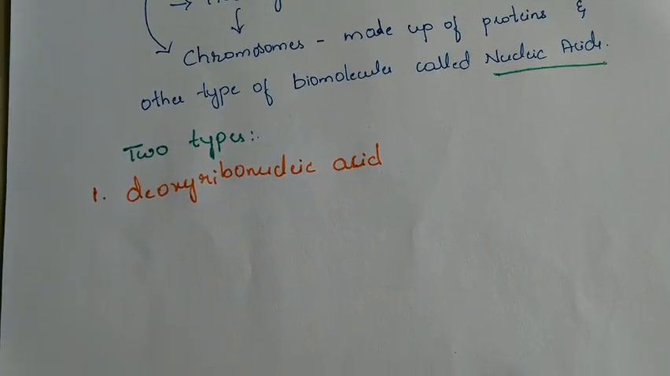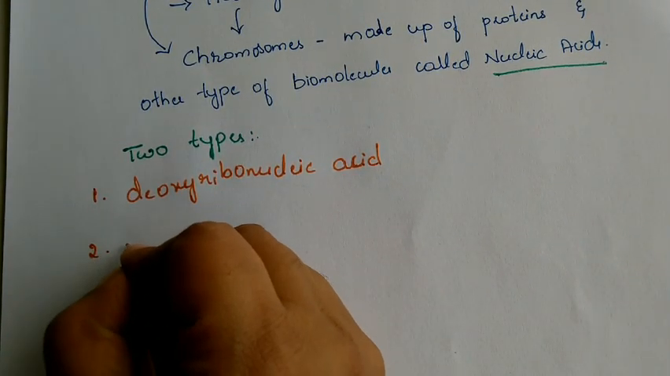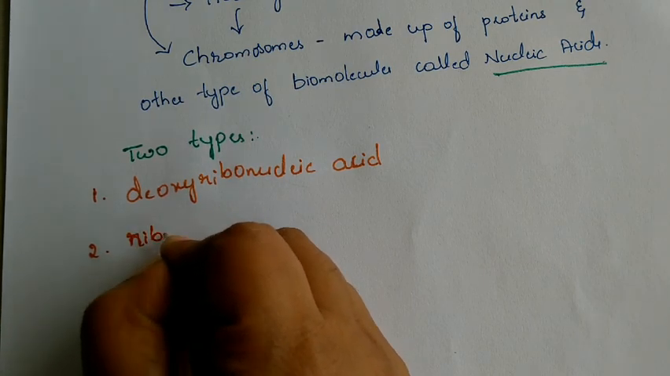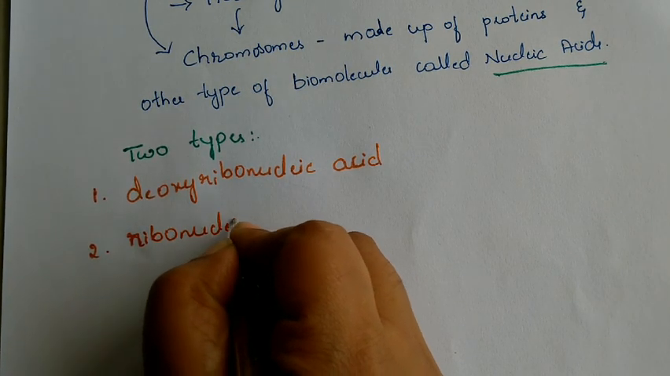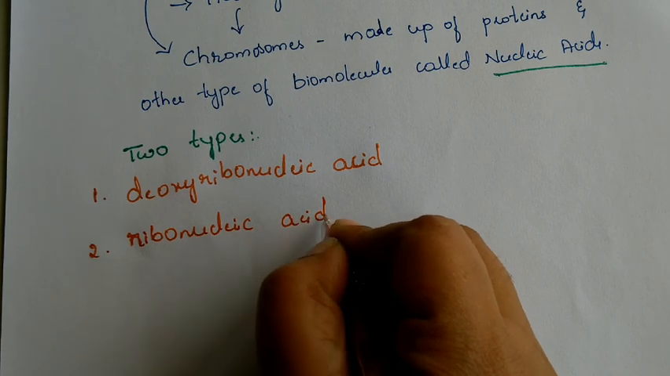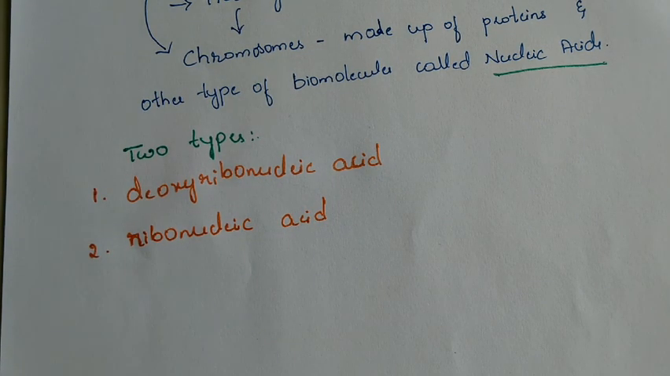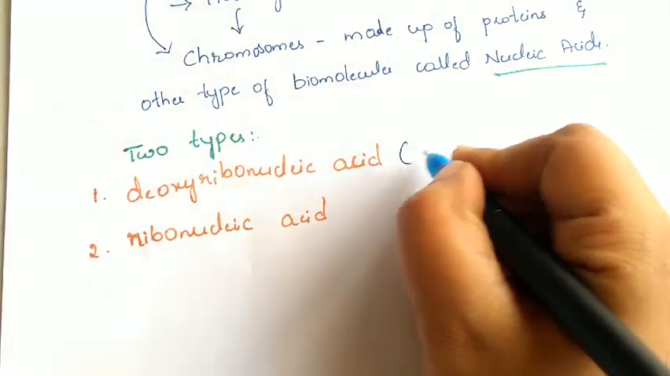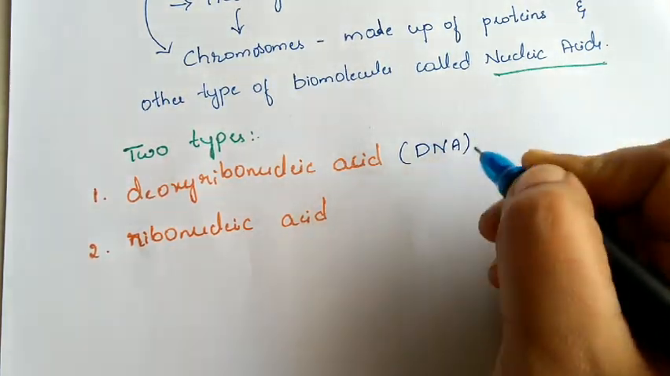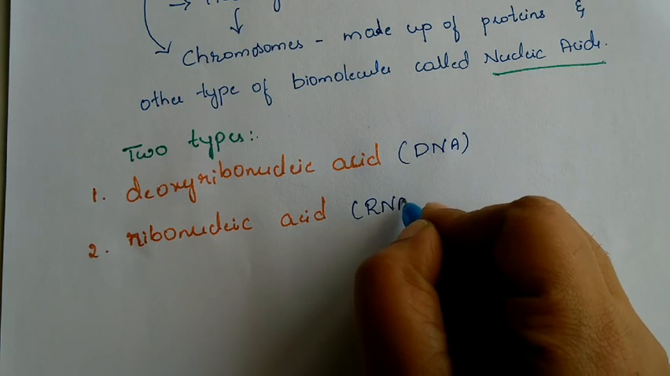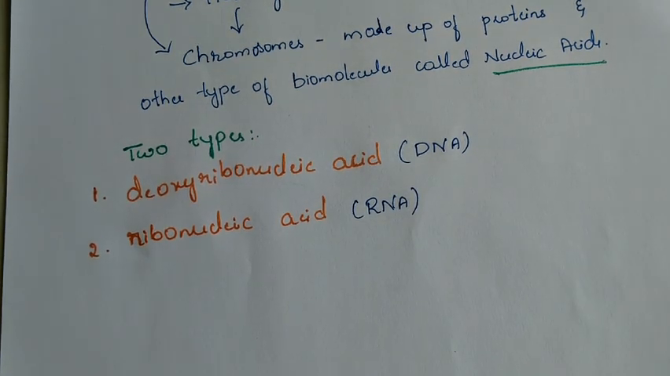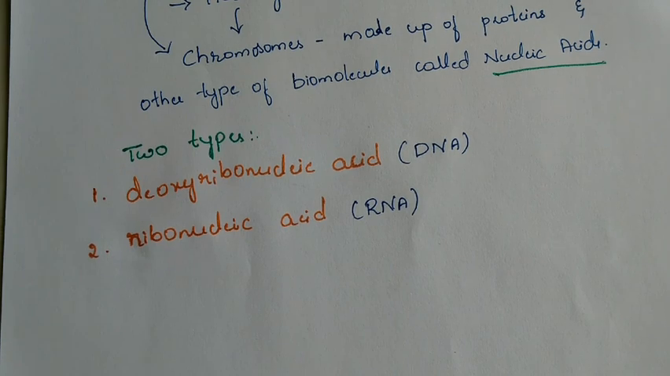Deoxyribonucleic acid and ribonucleic acid. In short, we are familiar with them as DNA and RNA. So these are the nucleic acid types. We have studied two types of nucleic acids, deoxyribonucleic acid and ribonucleic acid.